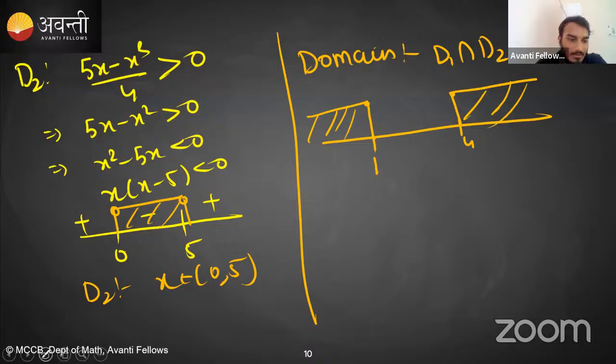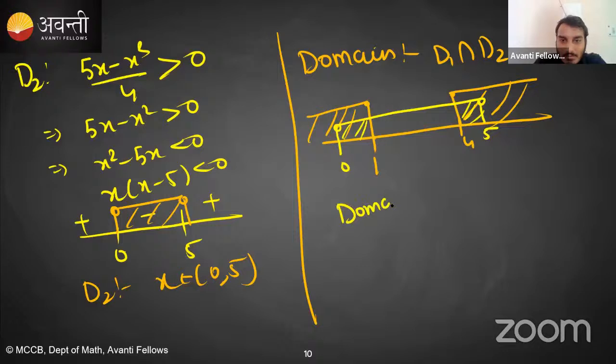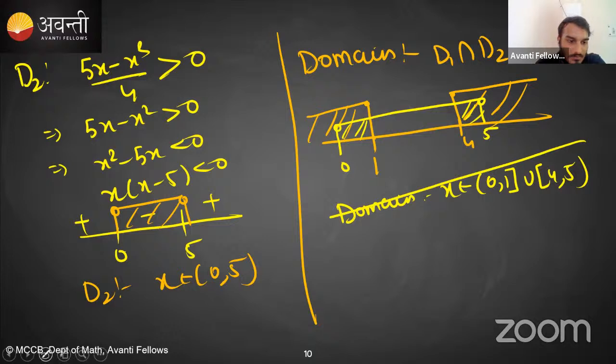What is d2 saying? d2 is saying that values of x between 0 and 5, right? So what would be the common intersection? So the domain has come finally. What is the domain? x belonging to 0 to 1 union 4 to 5. So this is our answer.